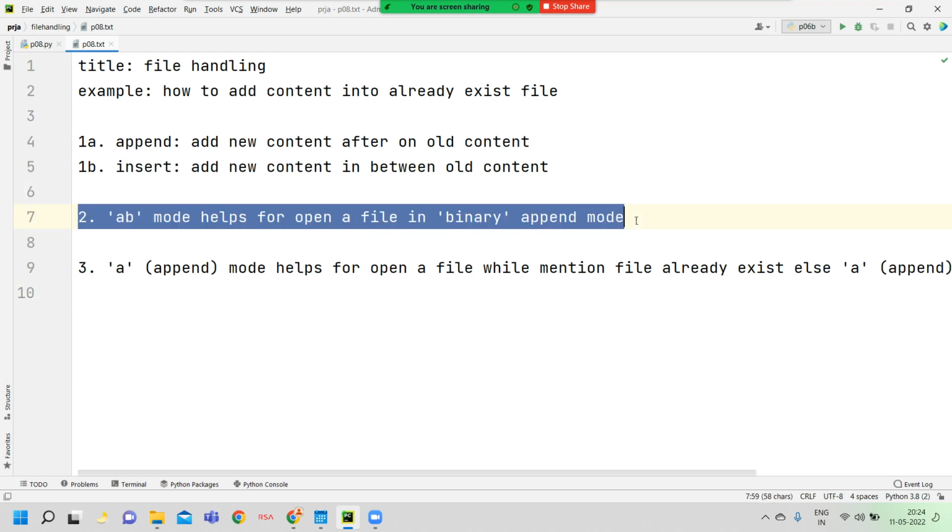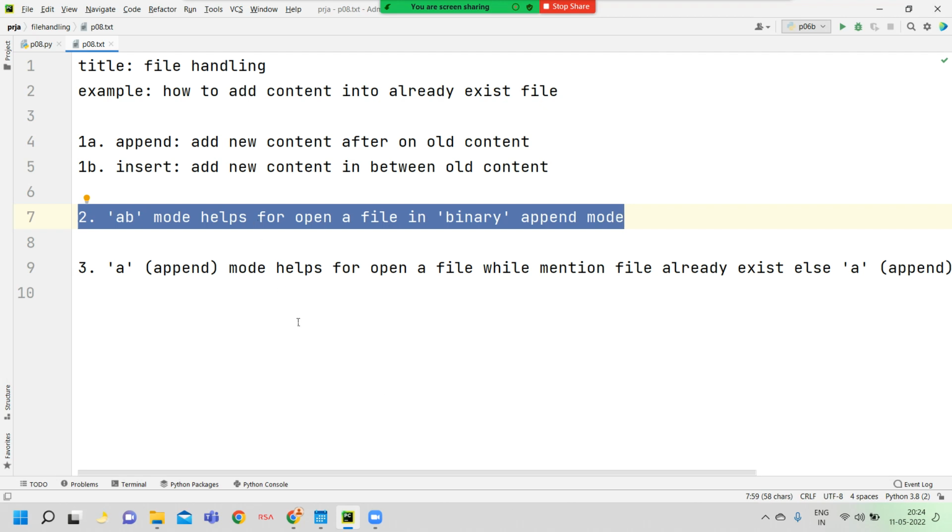Next, what is the purpose of AB? A means append mode: it opens a file in append mode. AB opens a file in append mode with binary format. B indicates binary format.